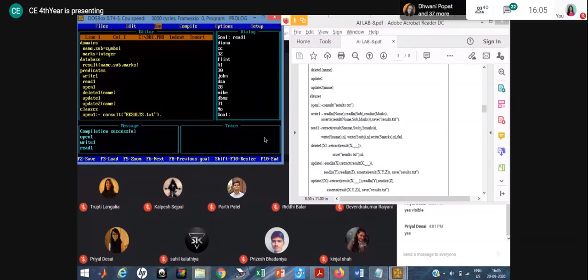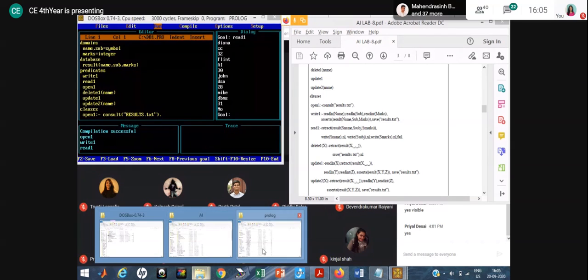Okay, so here when I use read one, listen, what will retract do? The data are stored in a working memory. Whatever the data, when I use read one, it will retrieve all the data from the database, right? And now it is stored in a Prolog working memory. And what will the retract do? After showing the data, the retract command removes the data from the working memory and resets the pointer to the initial position. So remember, when you use read one, it will remove the data from the working memory. It will not remove the data from the database.